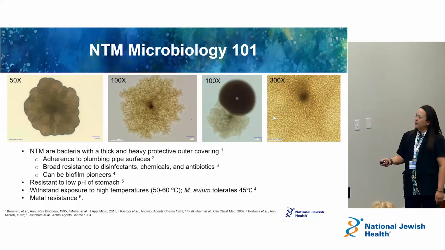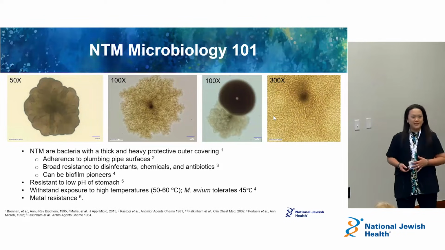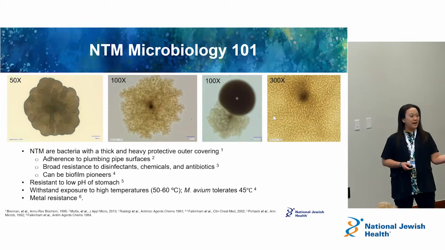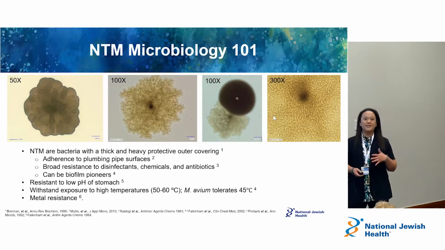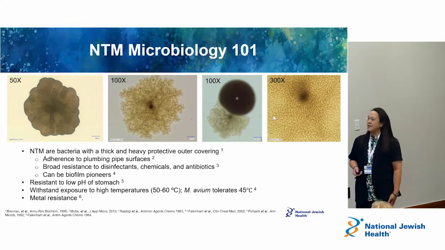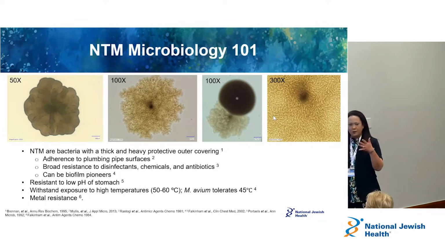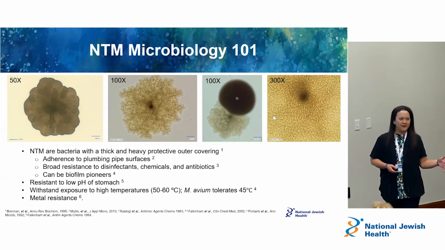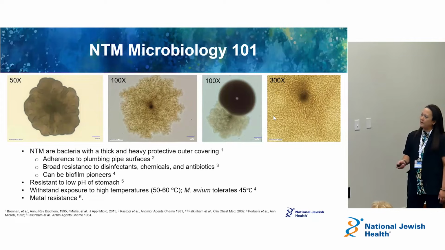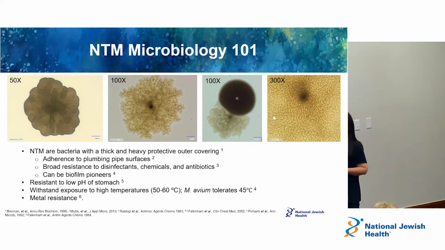So we heard a little bit of this from Dr. King earlier, right? Resistance to the low pH of the stomach. But if you translate that too, they're also very resistant to acidic environments as well, right? Acidic bogs. And if you have acidic soil, these kinds of things, these bacteria like to grow there as well too. And many of them withstand high temperatures, right? So that's why they kind of colonize our shower heads and our water heaters and warm environments. But just know that they also like cold environments, right? They still like to grow in cold environments as well too. Many of them are metal resistant, right?